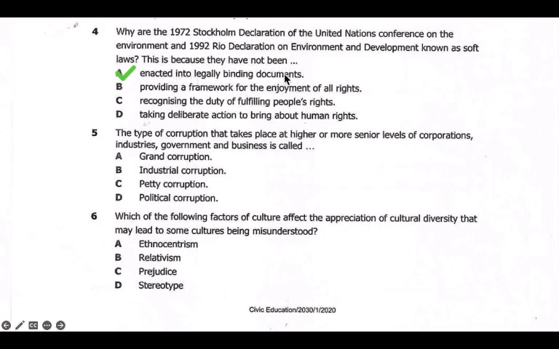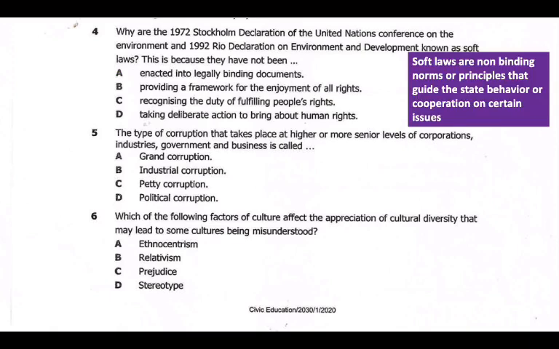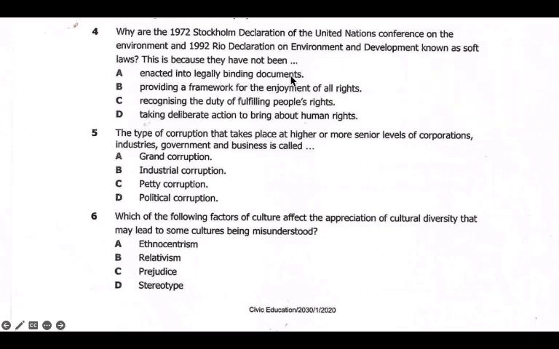Soft laws are basically not legally binding. The keyword is non-binding. Soft laws are non-binding norms or principles that guide state behavior or cooperation on certain issues. So the statement is: this is because they have not been enacted into legally binding documents. That is the answer, so our answer there is A.